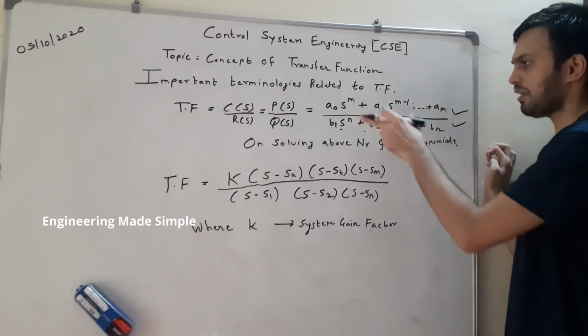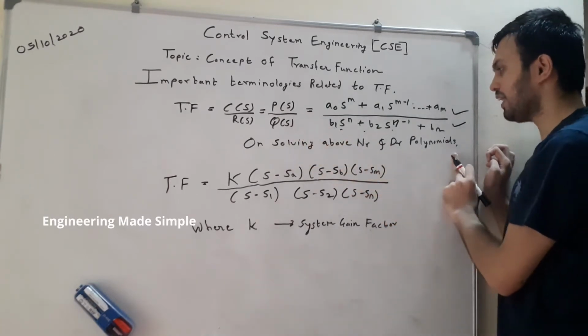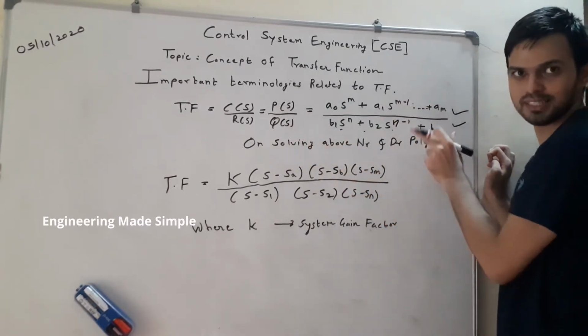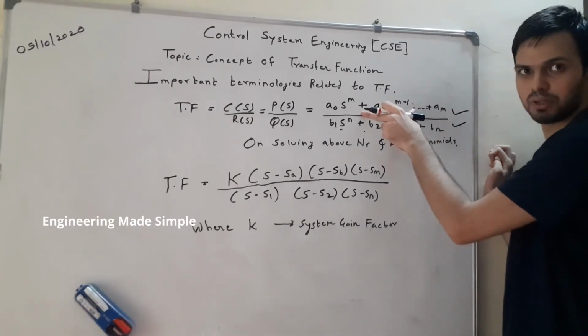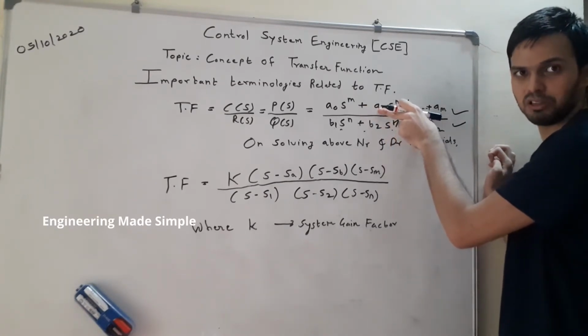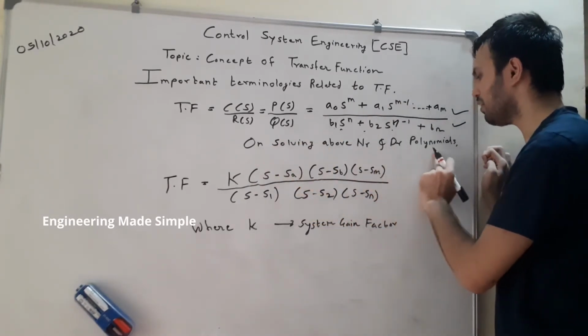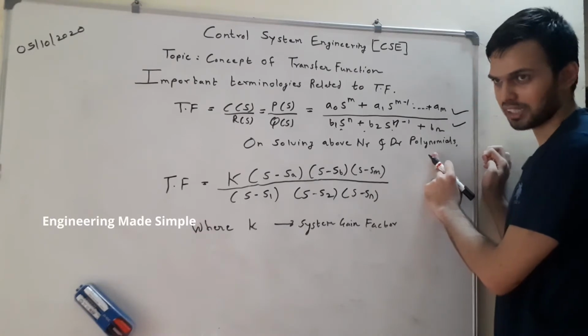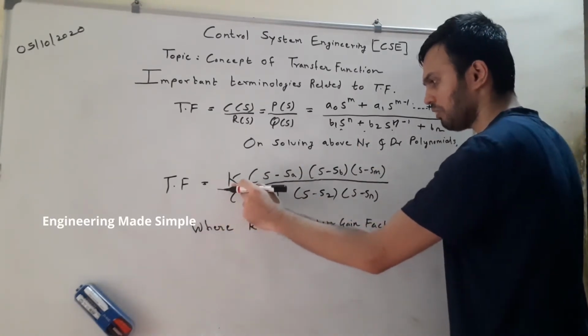Whenever we have the transfer function expressed as a ratio of two polynomials, we can factorize this equation using our normal algebra. To factorize this expression, we need to find the roots of the polynomials. So on solving the numerator and denominator polynomials, that is after finding the factors, the transfer function gets reduced to k into (s minus sa)(s minus sb)...(s minus sm).